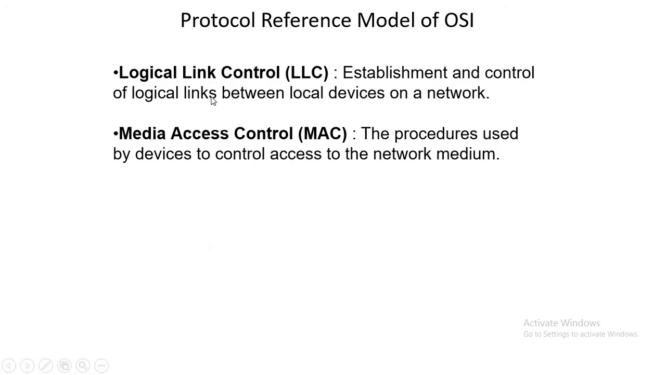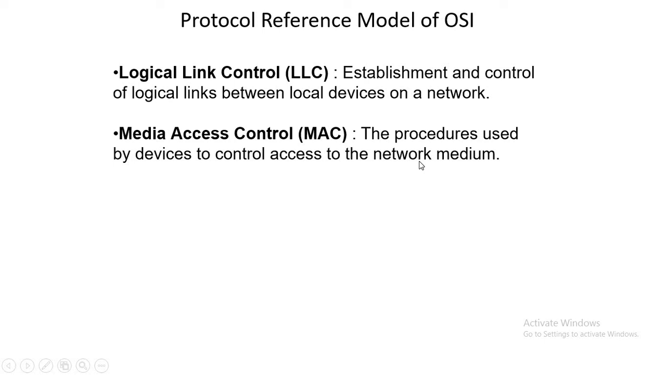If you look at the data link layer, there are mainly two parts. One is LLC and the second one is MAC. LLC stands for logical link control and MAC stands for media access control. So LLC works for the establishment and control of logical links, whereas MAC works as a procedure used by devices to control access to a network or a medium.